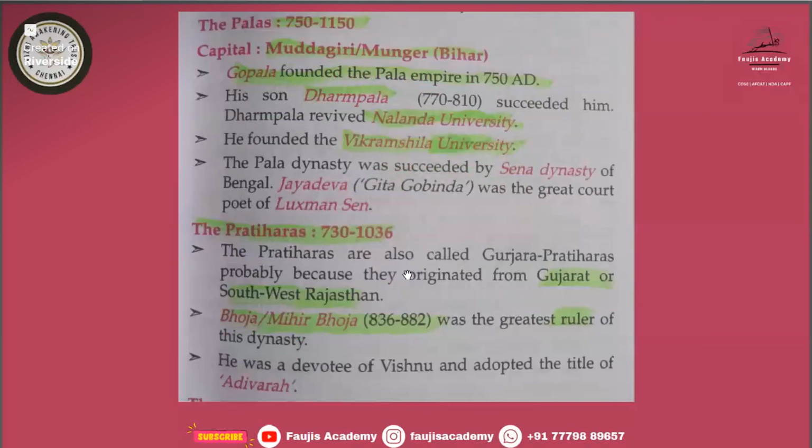The Pratiharas are also called Gurjara Pratiharas, probably because they originated from Gujarat or southwest Rajasthan. Their greatest ruler was Bhoja or Mihir Bhoja, and also he was the founder of the Pratihara dynasty. He was a devotee of Vishnu and adopted the title of Adivaraha. This is not that much important, but okay, he was a devotee of Vishnu.